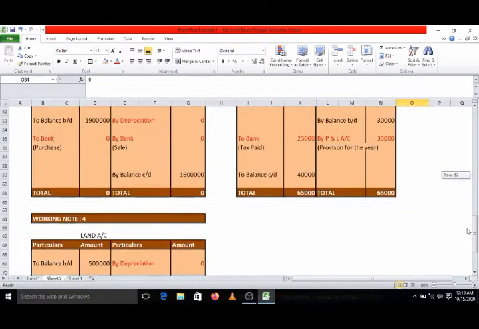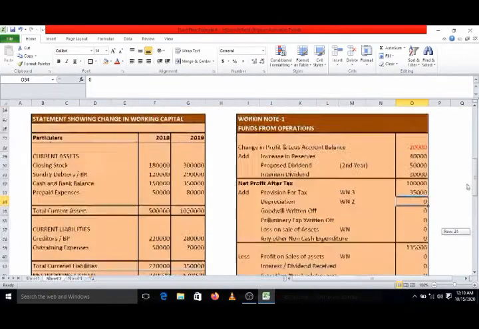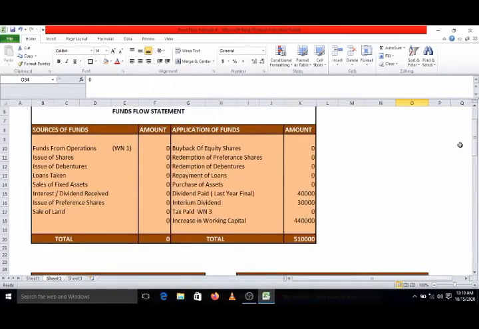Second effect in provision for tax account, that is tax paid during the year 25,000. Obviously we will go to the fund flow statement. Payment of tax, whether it is source or application, obviously it is application. You can check out here this item, tax paid, working note number 3, amount 25,000.